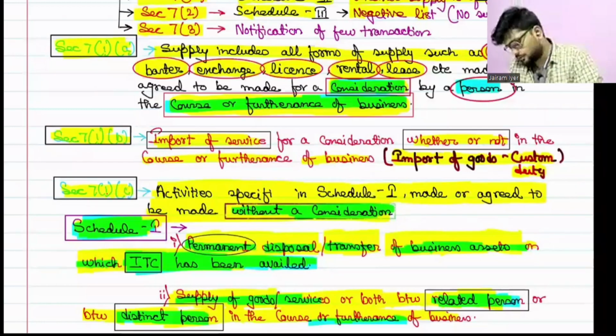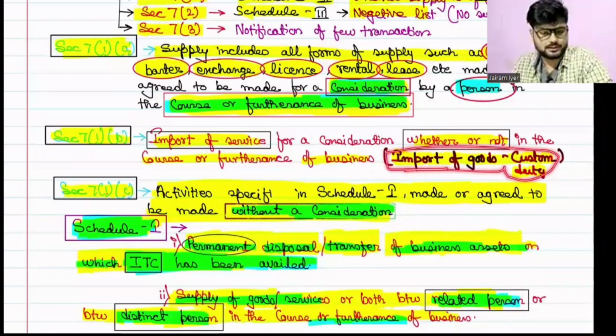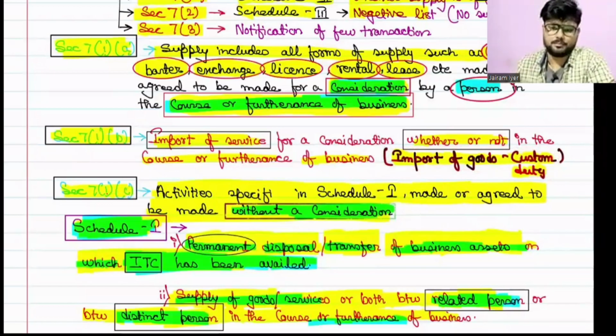Import of goods is always under customs duty. Correct. The customs part which is there in our syllabus, customs is all about goods. But if there is a service for consideration, which may or may not be for business purpose, that means if you have imported services for your personal purpose as well, in that case as well, it will be considered as supply and GST liability will arise.